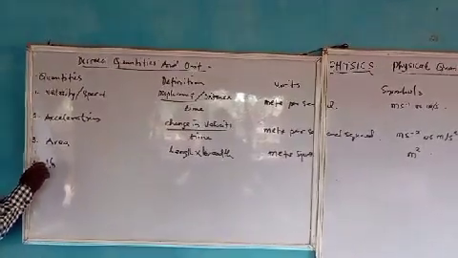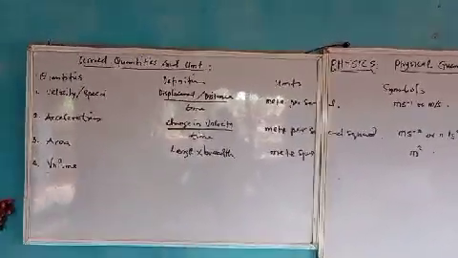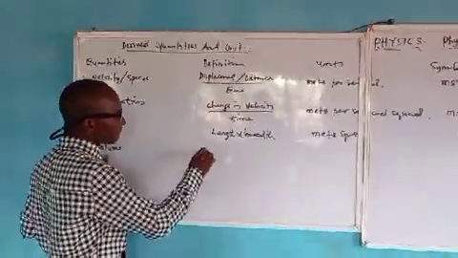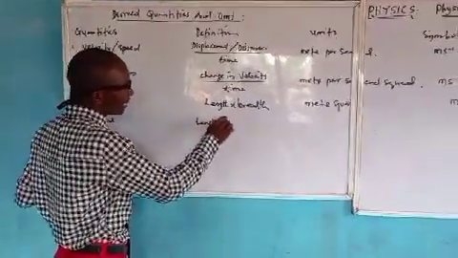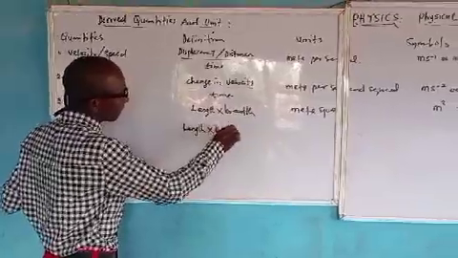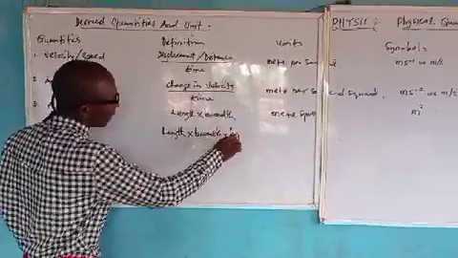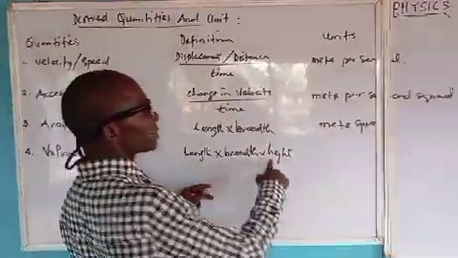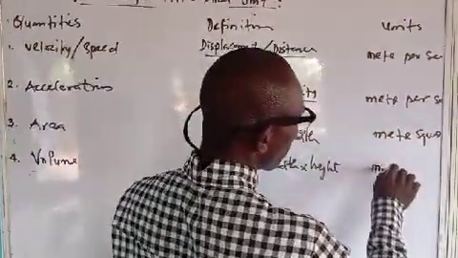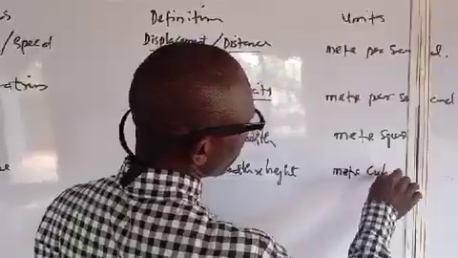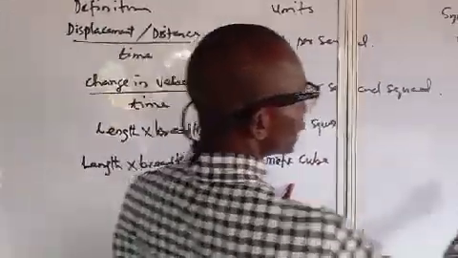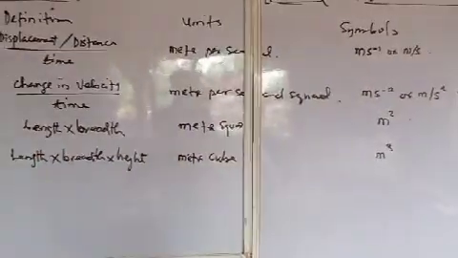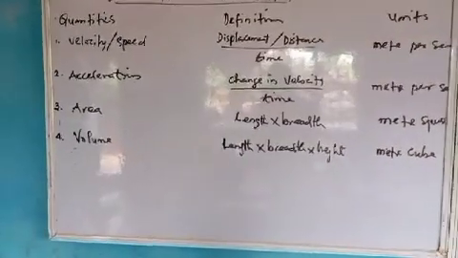Now we have number 4, volume. Volume is length times breadth times height, which is meter times meter times meter, becoming meter cube, which can be represented as meter raised to the power 3.